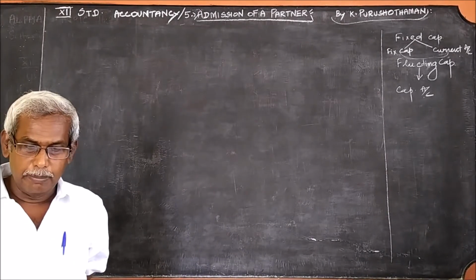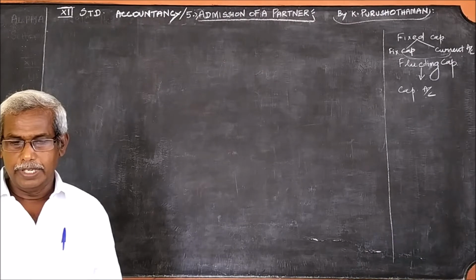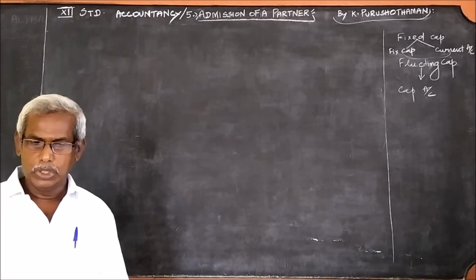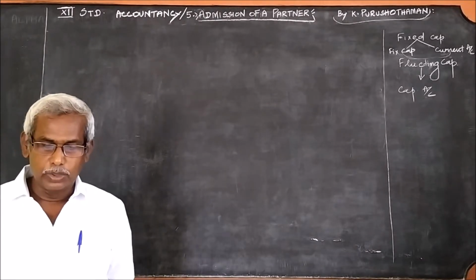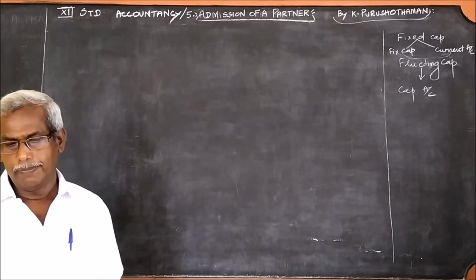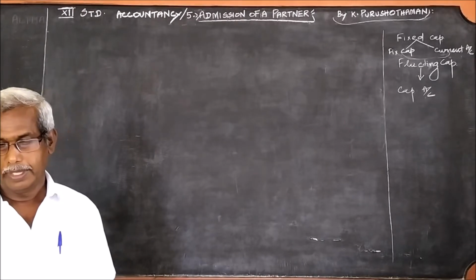Anu and Arul were partners in a firm, sharing profits and losses in the ratio 4:1. They have decided to admit Mano into the firm for 2/5 share of profits.